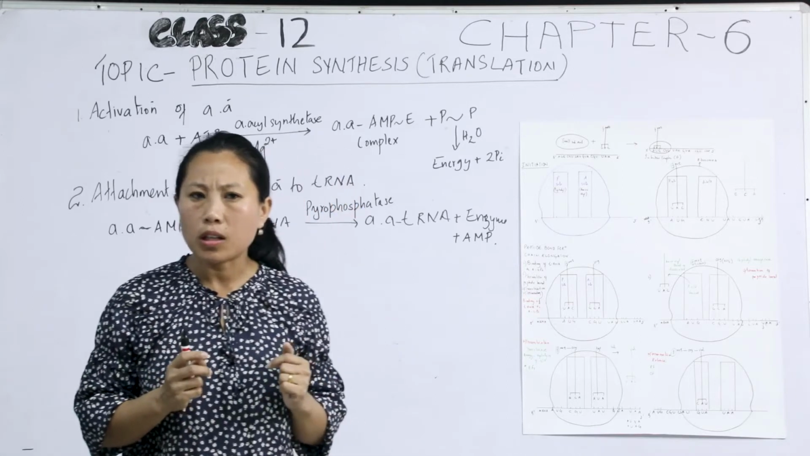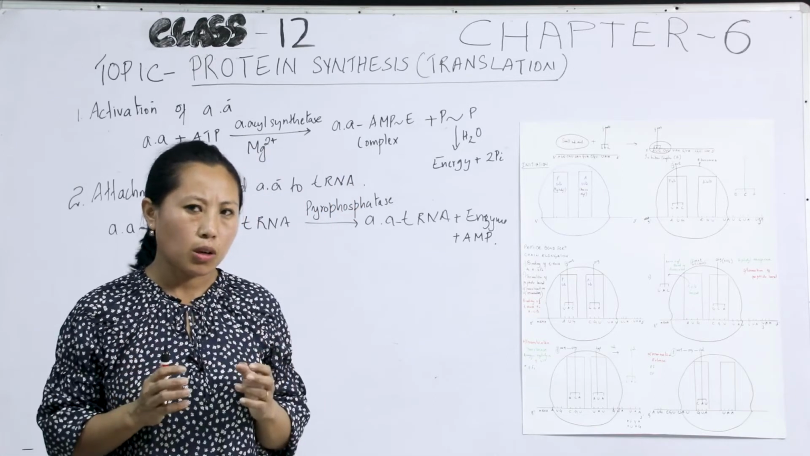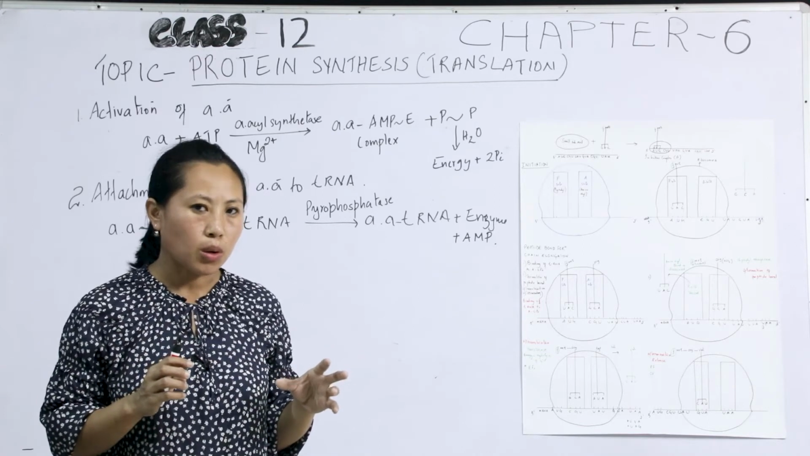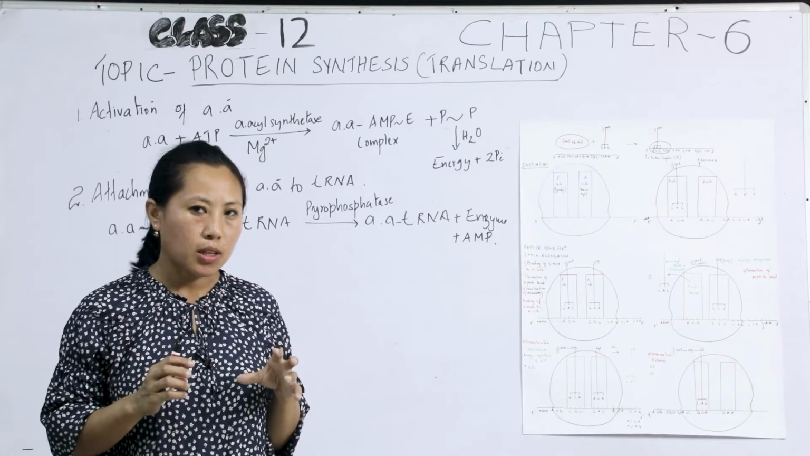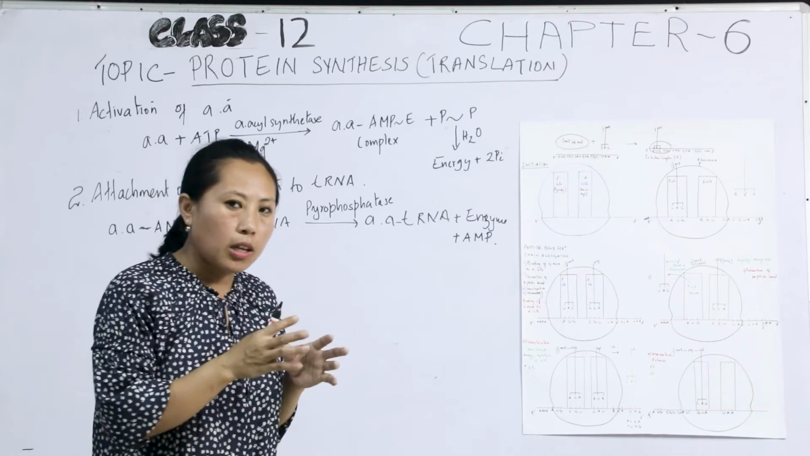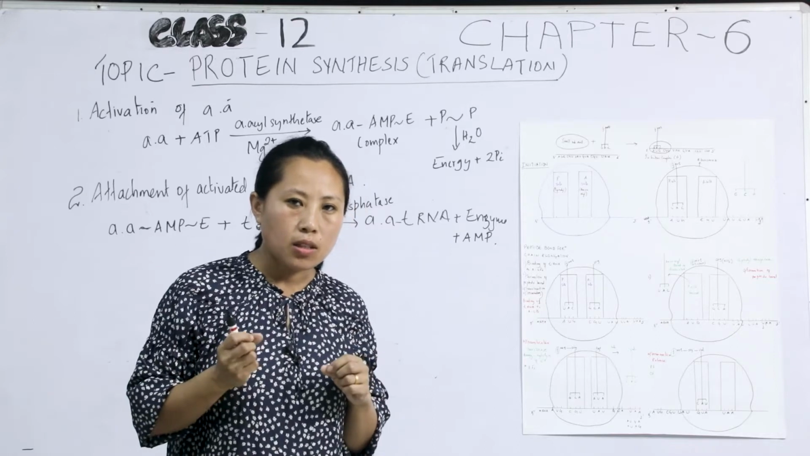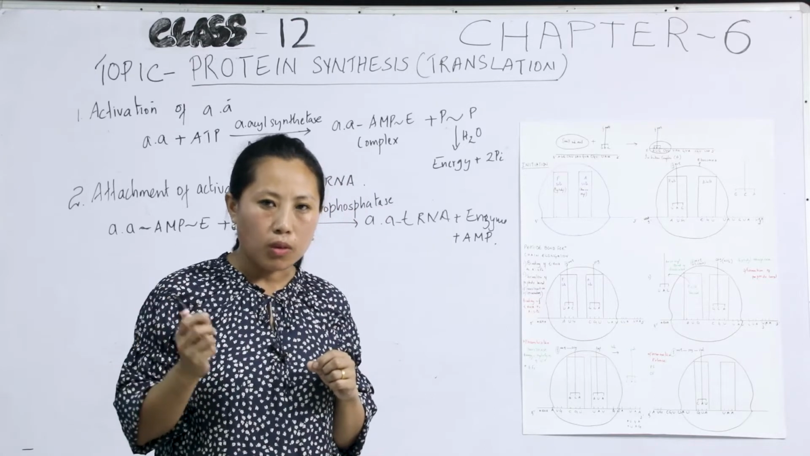While in the case of eukaryotes, there is a clear, definite nuclear membrane which separates the cytoplasm from the nucleoplasm, where the genetic material is present. So transcription in eukaryotes takes place in the nucleus, while translation takes place in the cytoplasm on the ribosomes.